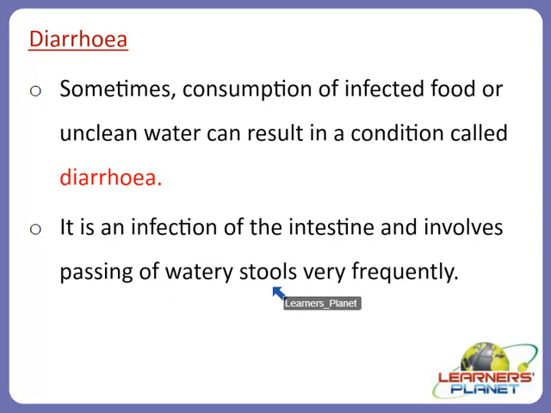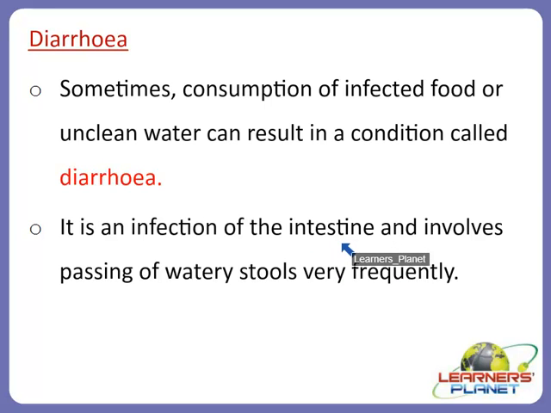No doubt stools pass, but if the passing of watery stools is very frequent, it can cause dehydration. It means there will be a loss of water in our body, as watery stools are passed very frequently because of the infection of the intestine.